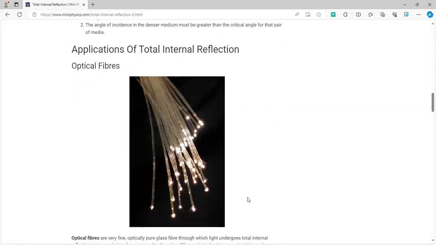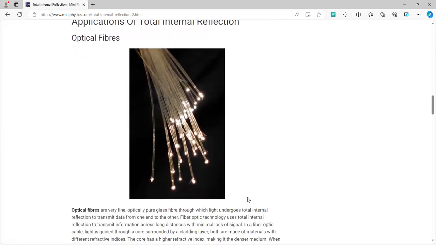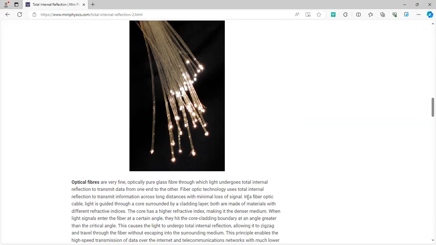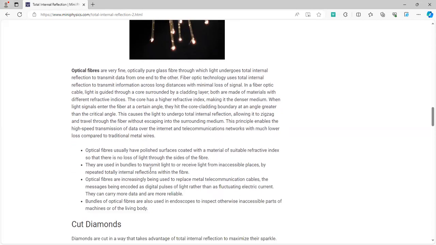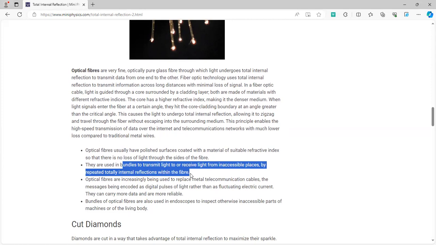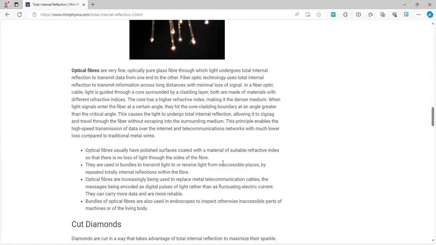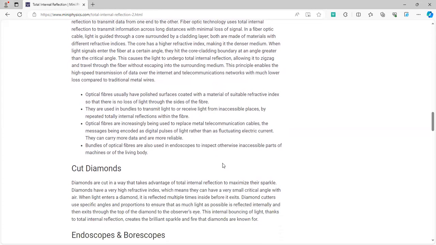Now, some of the most used commercial applications are optical fibers in the telecommunication industry. You can see how it has grown. How is total internal reflection used in optical fibers? Light rays cannot simply pass out through the fibers, and thus the wastage of light rays, or the losses in transmission, are minimized because the bundles are used to transmit light from totally inaccessible places, and thus optical fibers are able to provide rapid communication between two places.